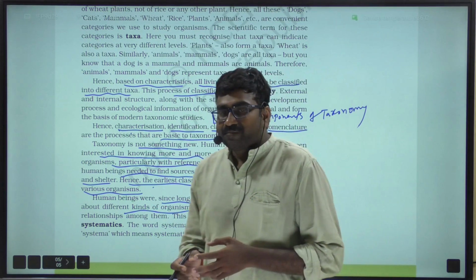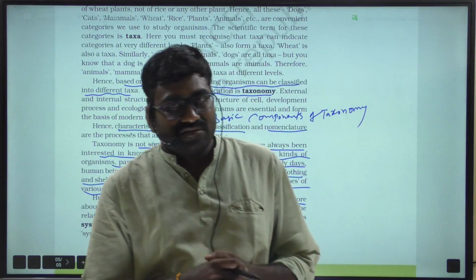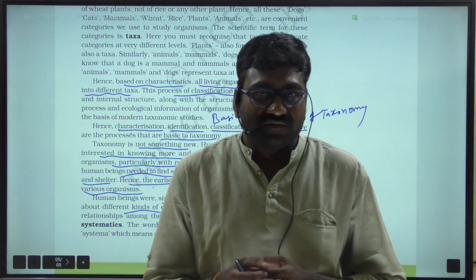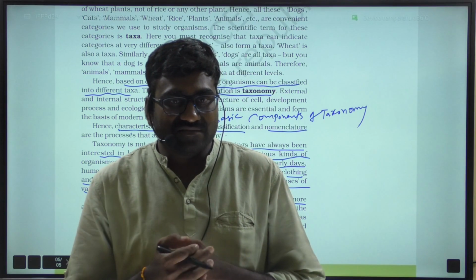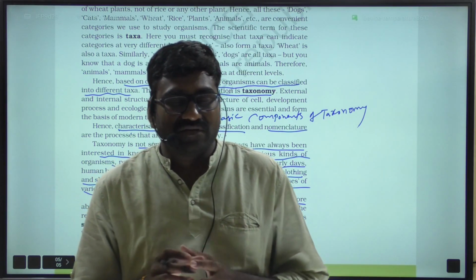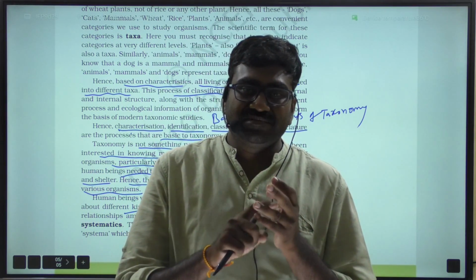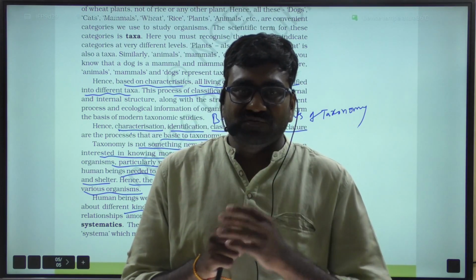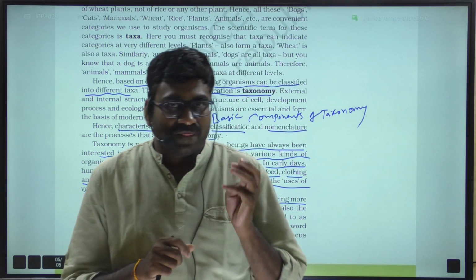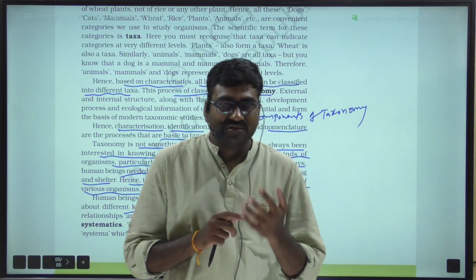Human beings were since long interested in knowing more about different kinds of organisms and their diversities. Aristotle was the first person who gave a scientific basis for classification. He classified plants into three groups: herbs, shrubs, trees, and animals into two groups, those with red blood and those without red blood.